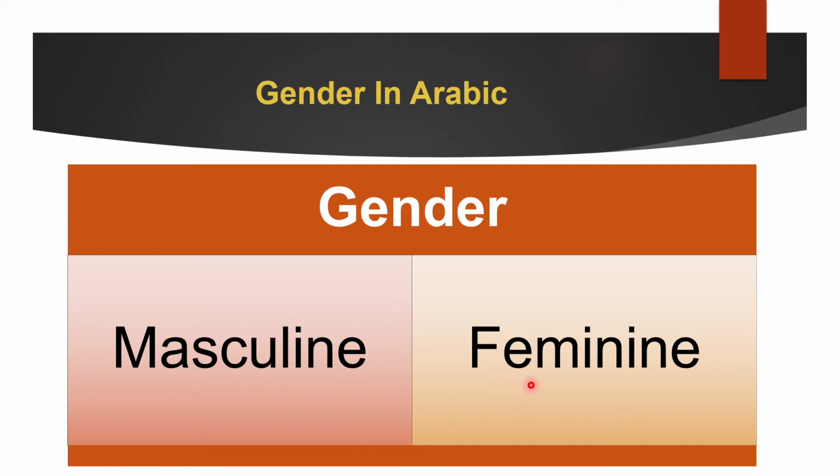So what we are basically going to learn is the signs of femininity. Why is the word feminine? How do we know if the word is feminine? Because we will assume that all words we come across are masculine, and then we will see if there are any clues that point towards it being feminine. You got that? So this entire gender topic will only be focusing on feminine, because we assume that all words are masculine. Now let's move on to find the clues that will tell us when the word is feminine.